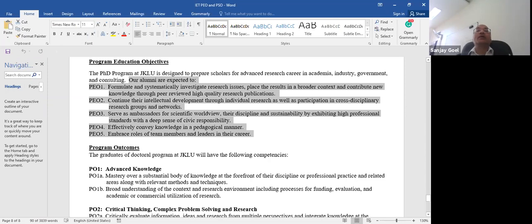These are the broad education objectives. You are expected to be able to do this. And in order to be able to do all these 5 things, you should be having good practice with this. So practice doing these.